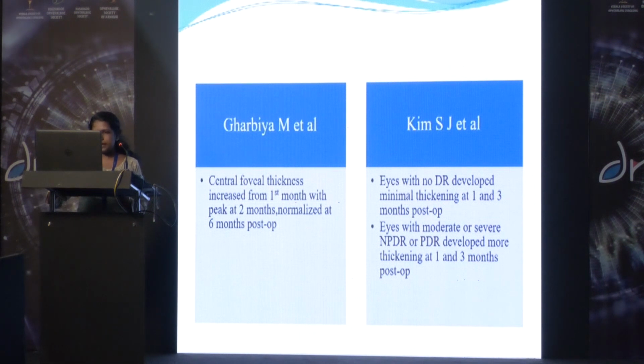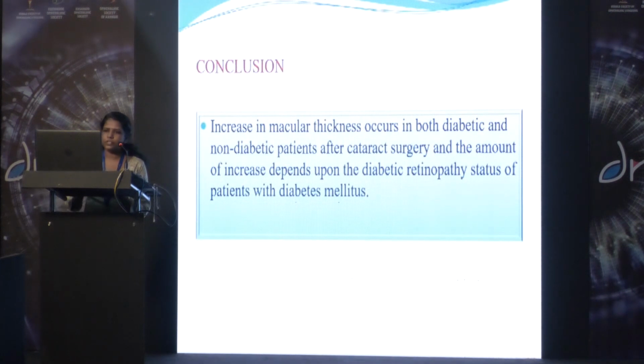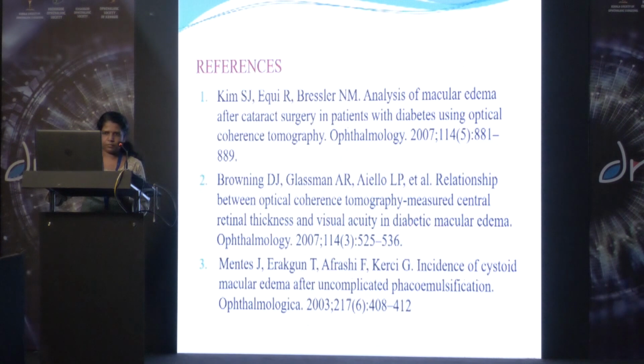And also in a study by Kim et al., the diabetic retinopathy status was compared and showed an increase in mean CMT more at the severe diabetic retinopathy values. So the conclusion is that increase in the macular thickness occurs in both the groups after cataract surgery, and the amount of increase depends upon the retinopathy status of patients with diabetes mellitus. These are my references. Thank you.